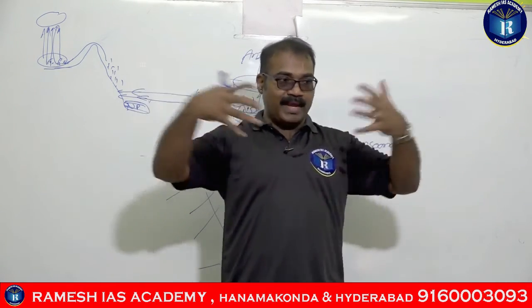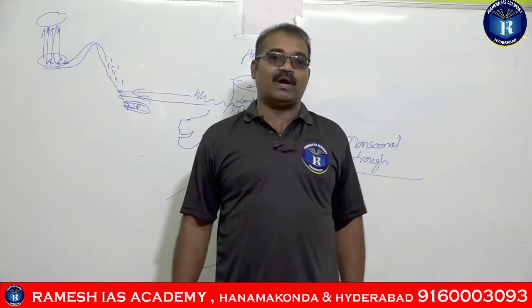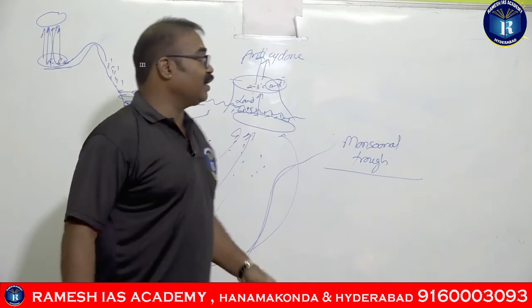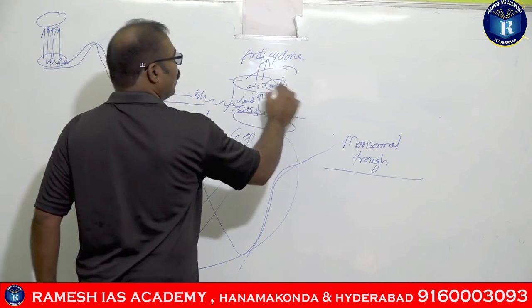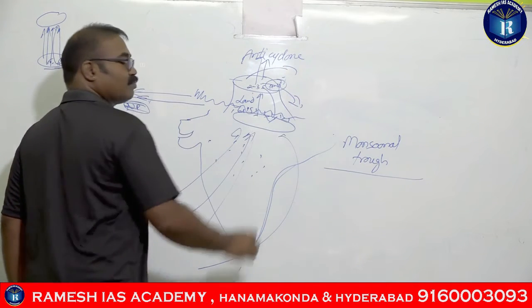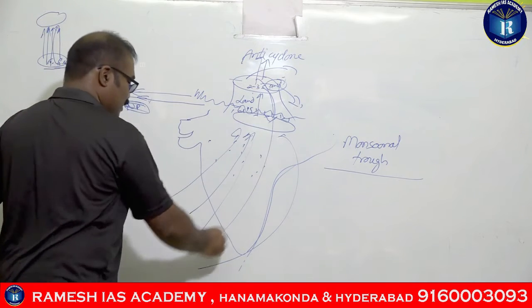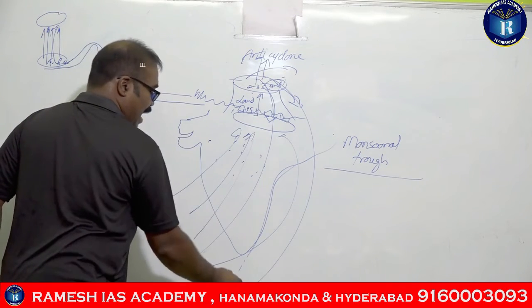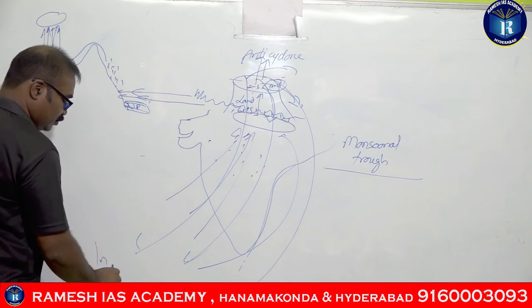Cyclones, the winds move in from all directions. Anticyclones, the winds will be moving out, right? So from this warm core anticyclone, the winds are moving out, guys. So when they move out, what is happening? The winds are coming back and touching the Indian Ocean.